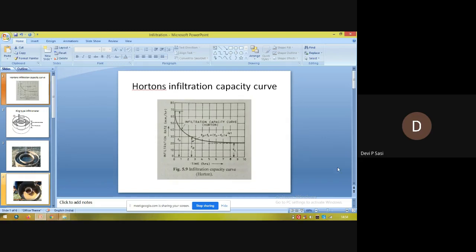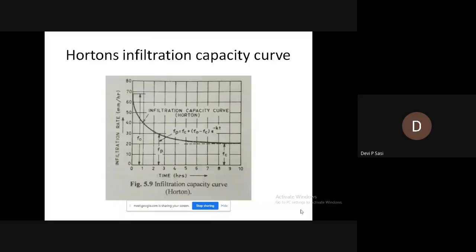F0 is the initial infiltration capacity. t is the time in hours from the beginning of rainfall. And k is an empirical constant. This particular curve is known as Horton's infiltration capacity curve.